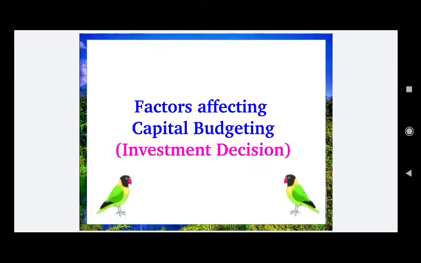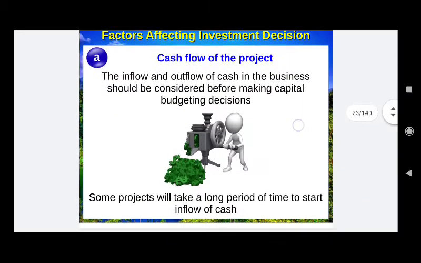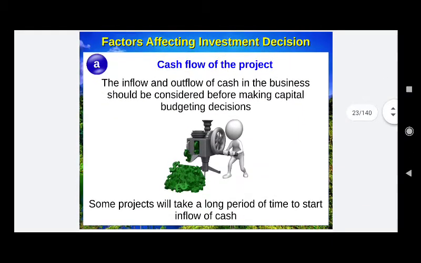In capital budgeting decisions or investment decisions, we are mainly focusing on long-term capital, long-term assets, and short-term assets are being dealt with differently in a different section and last section of the chapter. There are many factors that will decide how and how much to invest in a particular project or not to invest in a given project.